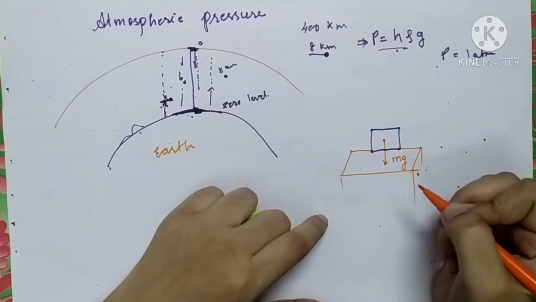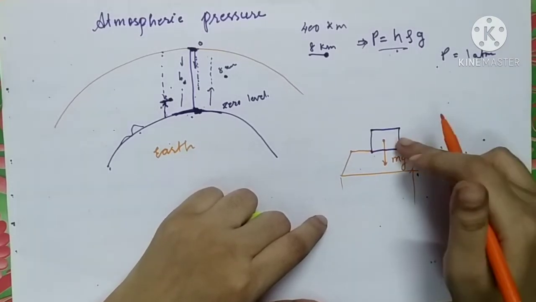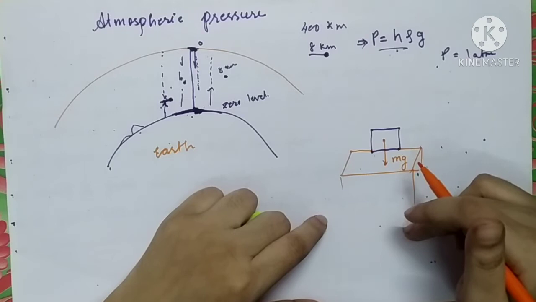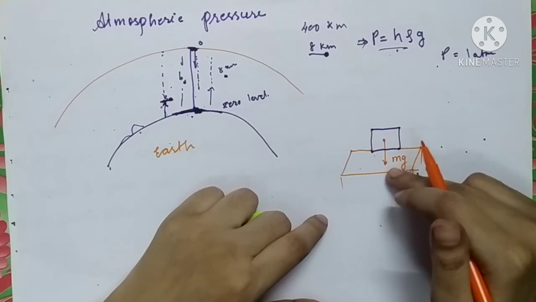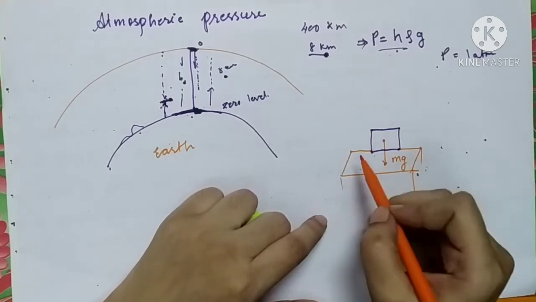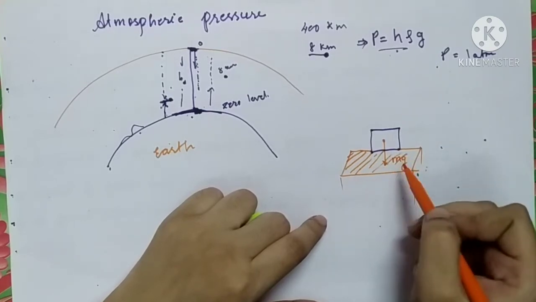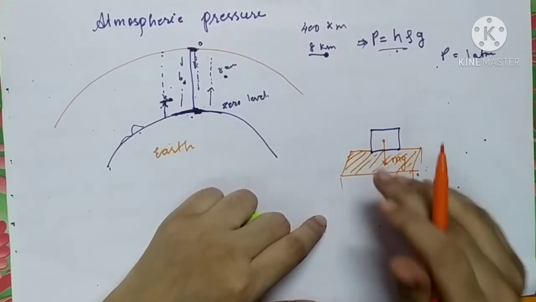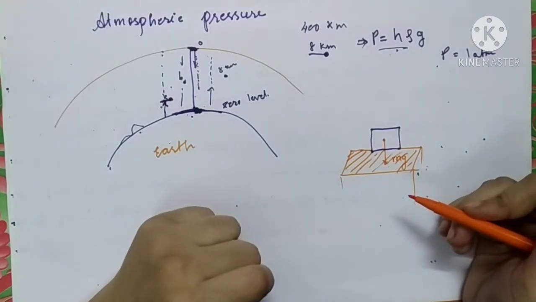It is acting in a vertically downward direction. But question arises here, why this box is not moving in the direction of gravity? Because it is placed on the tabletop. The surface of the table will not let the box to move in the direction of gravity.